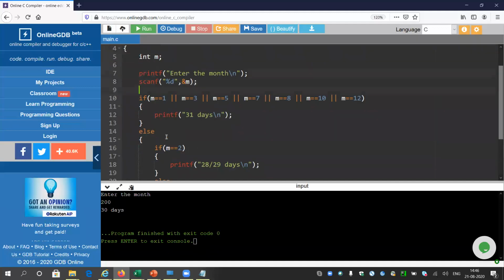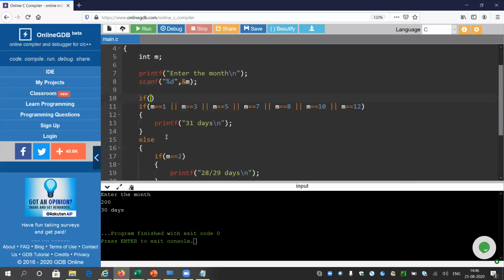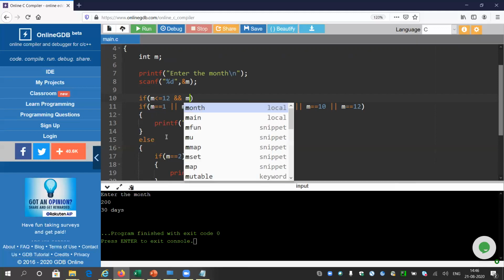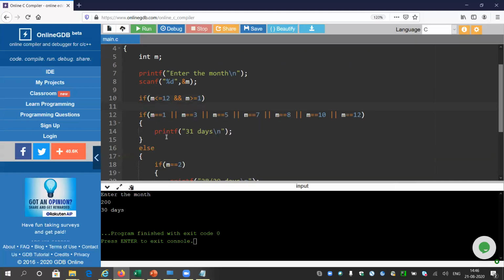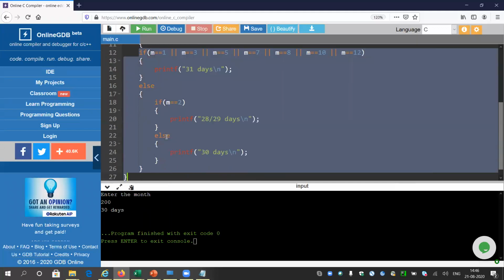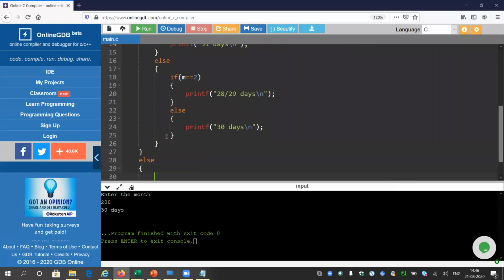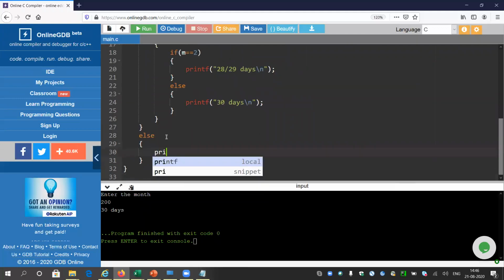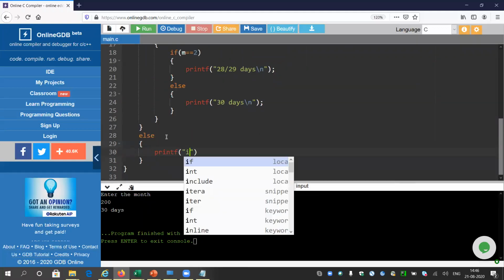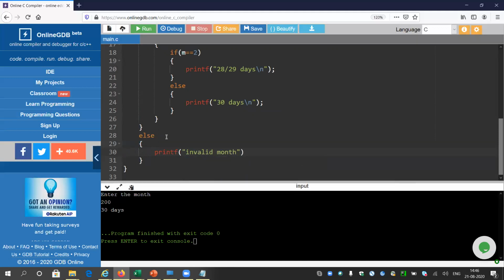So to handle this kind of situation, there cannot be any month like 200. So I will do like if month is less than or equal to 12, and how to give and, it is and if month is greater than or equal to 1, then only it will come inside this if. Otherwise, if that part is false, then I will print invalid. Okay, I guess it is clear now.